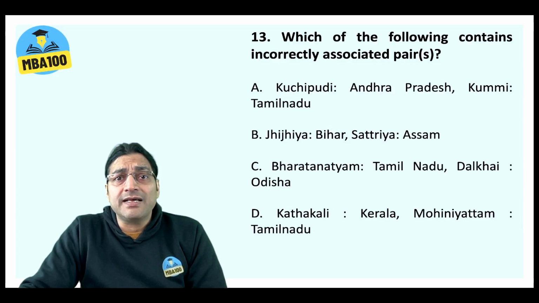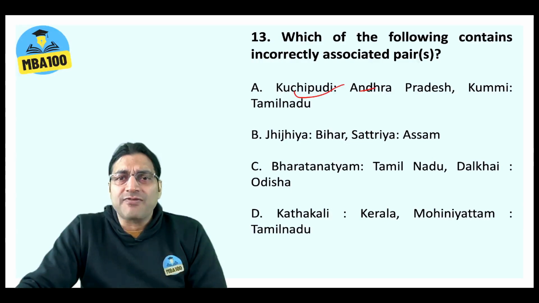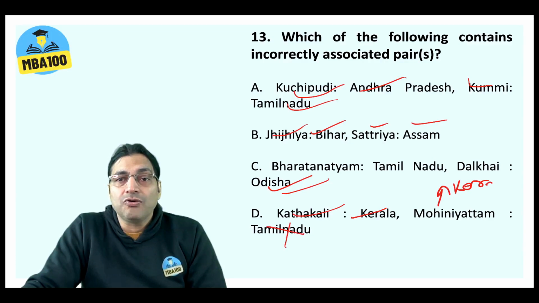Which of the following contains incorrectly associated pairs? Now here they are checking you on their GK as well. I didn't believe my eyes when I saw this question here in the reasoning section of SNAP. Kuchipudi is from Andhra Pradesh. Kummi dance is from Tamil Nadu. Jhijhiya is from Bihar. Satriya is from Assam. Bharatnatyam is from Tamil Nadu. Dalkhai is from Odisha. Kathakali is from Kerala. But Mohiniyattam is not from Tamil Nadu. Mohiniyattam is from Kerala.